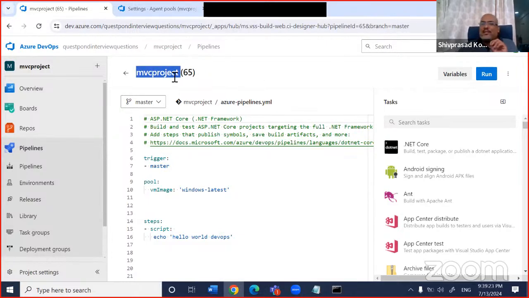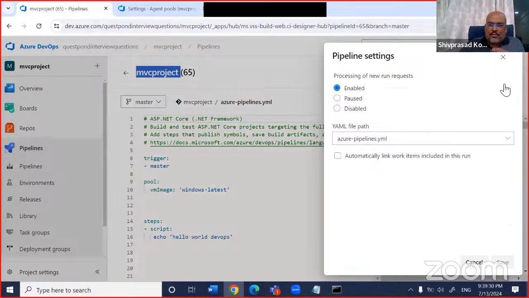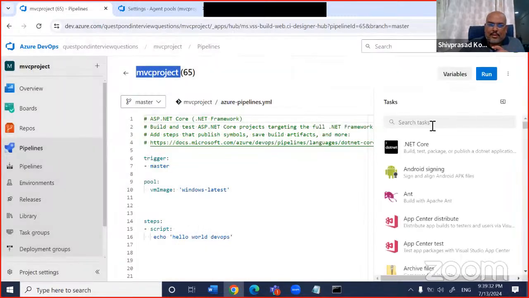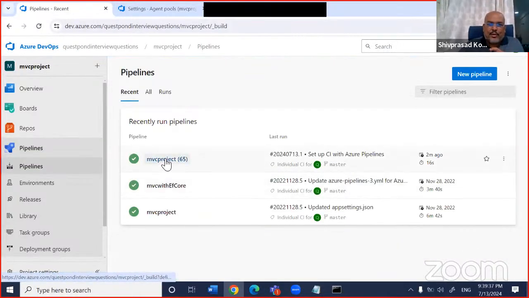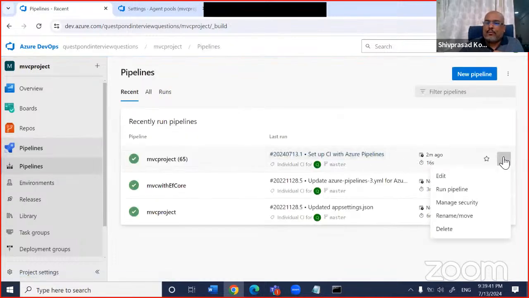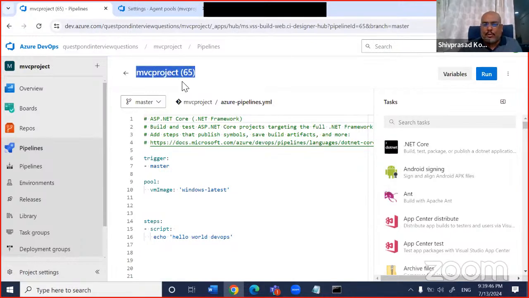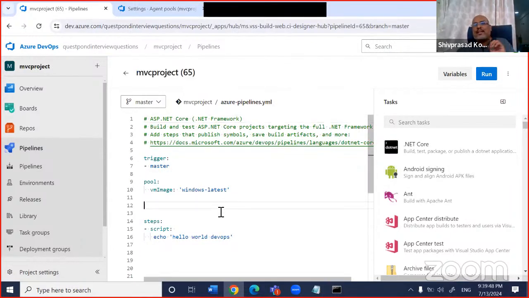What I'm saying is that this is one problem which you will run into. This is the pipeline setting. I don't want to go here. Who made this UI? Okay, somebody finds it out. Okay, from edit it came back here, right? So what I'm saying is that at some moment you will find where to go and hunt, but once you get habituated, you will love it, right? So remember this, make this smaller, make this bigger, right?